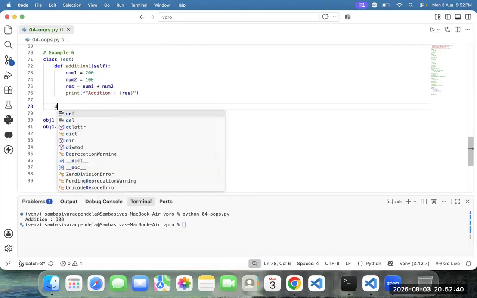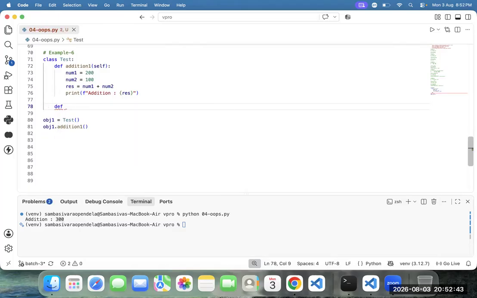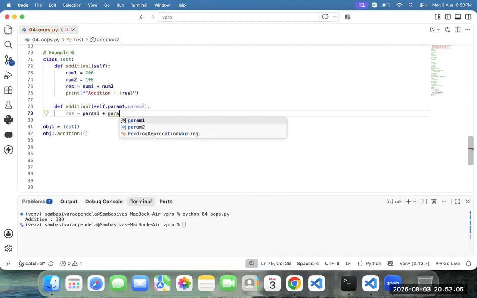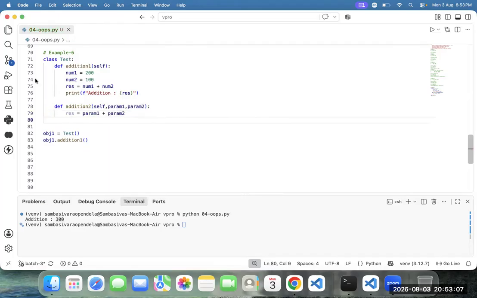How to create addition two? Class addition two, we need to place the self. Self, we need to pass param1, param2. Now result equal to param1 plus param2. Now I wanted to print it.